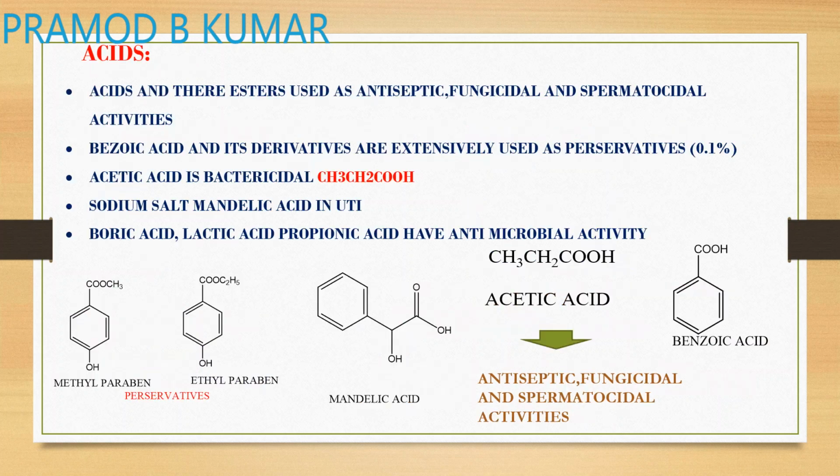So next comes your acids. These are acids and their esters and used as an antiseptic, fungicidal, or spermatocidal. Okay. So these are acids or their corresponding esters. The commonest example is benzoic acid and its derivative. They are used as a preservative at a concentration of 0.1%.